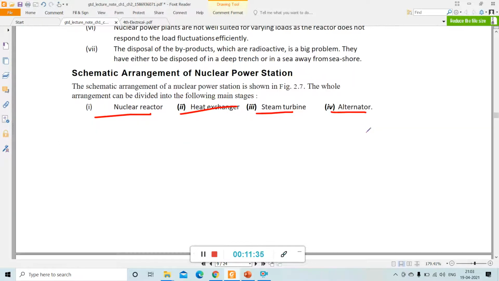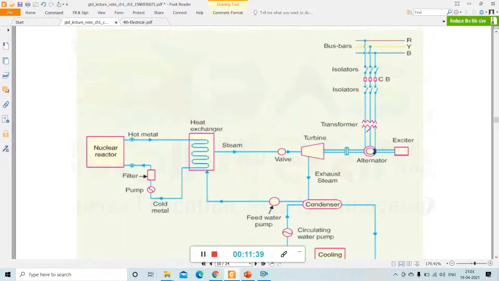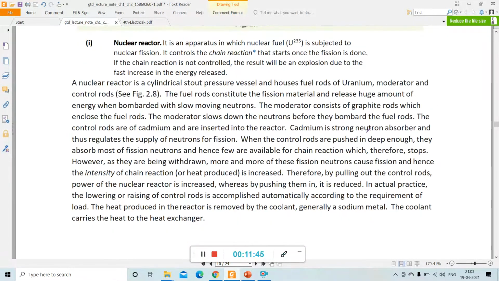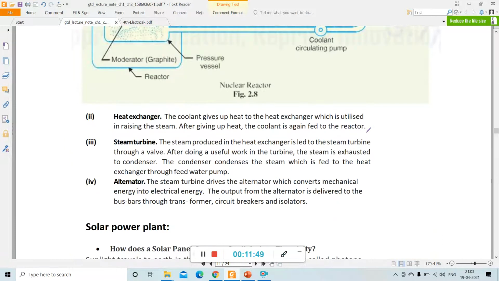This is the schematic arrangement of nuclear power station. This is the description of the nuclear reactor. Then heat exchanger, steam turbine, alternator. Everything we will discuss one by one.